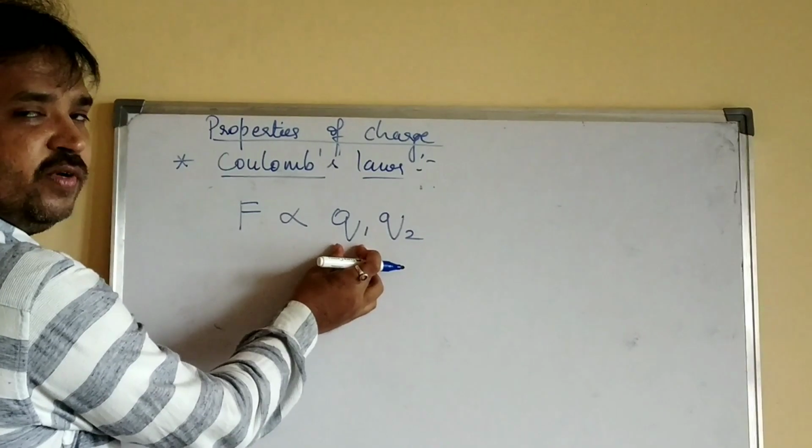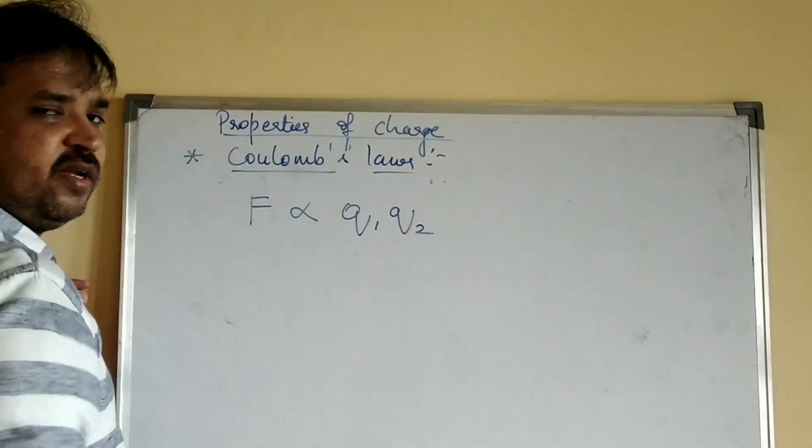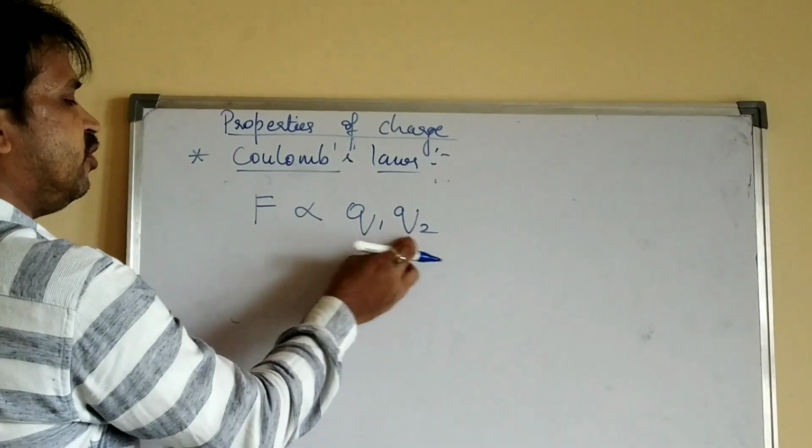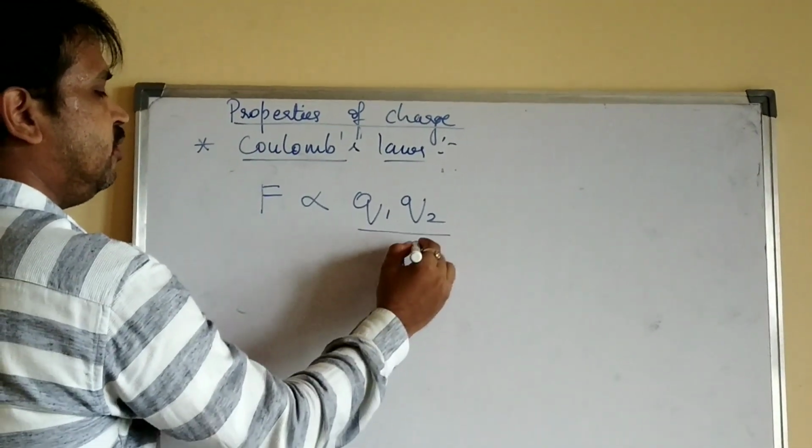Q means charge; Q1 is the first charge, positive or negative, and Q2 is the second charge, positive or negative.